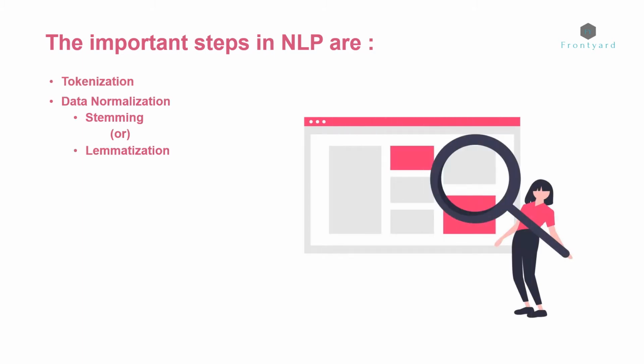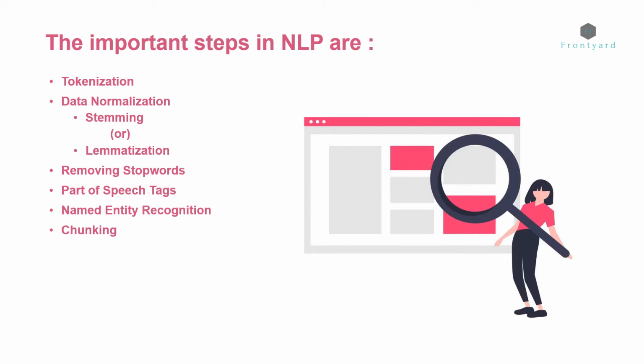tokenization and data normalization. For data normalization, we can either use stemming or lemmatization. Then removing stop words, part of speech tags, named entity recognition, and chunking. A combination of these steps is required to convert text data into structured data that can be used for further analysis. Various combinations are required based on the task we perform. We will see about each of these topics in separate videos.